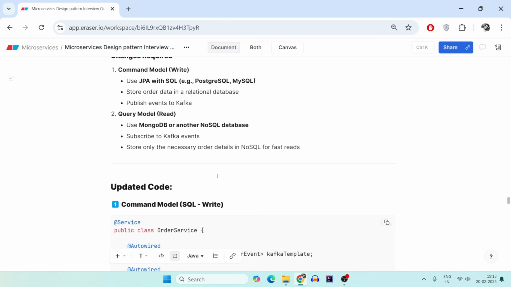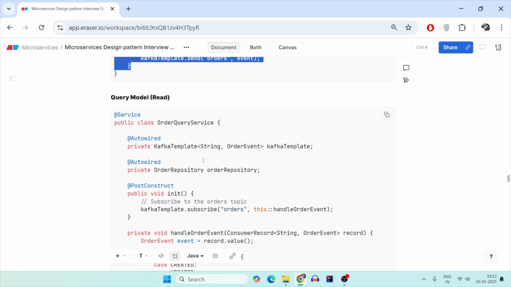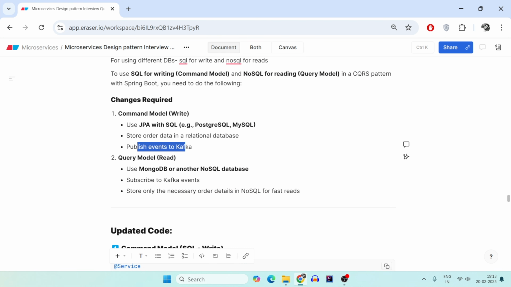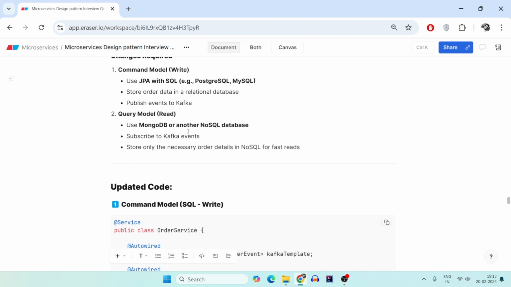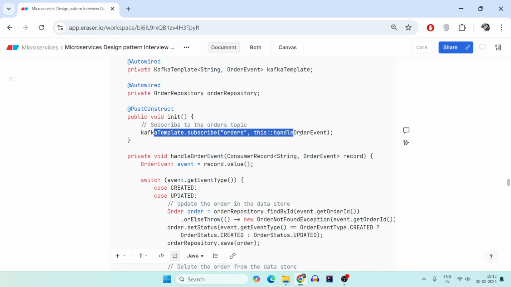For that example, you can use MySQL with JPA for SQL queries, store the data in the registration database for the command microservice, and publish the event just like this. We used Kafka template send. You can do that also in the command service. For the query service, you can use MongoDB or any NoSQL DB. You have to subscribe to the event just like we have subscribed here, kafka.subscribe to that particular topic.